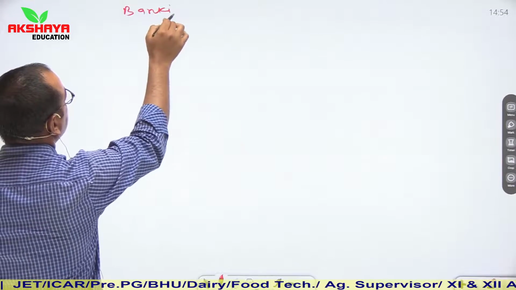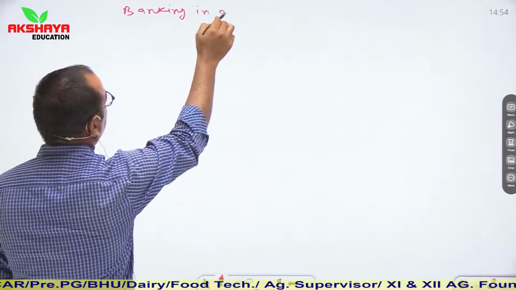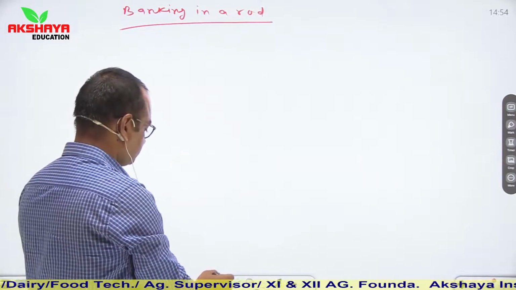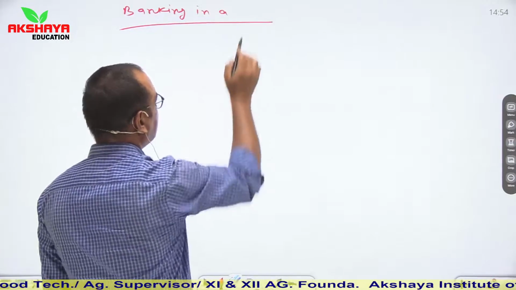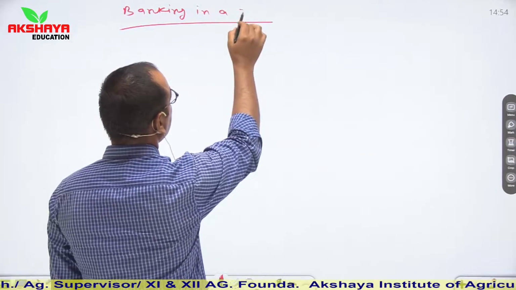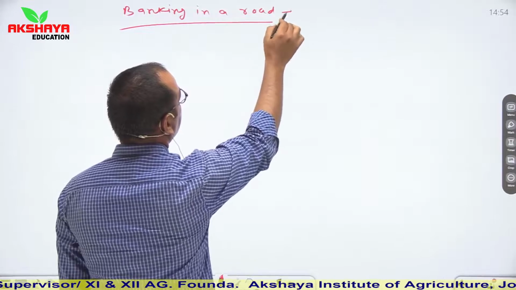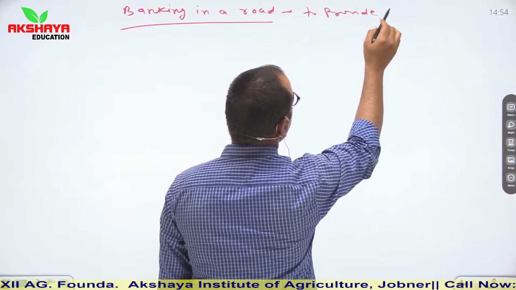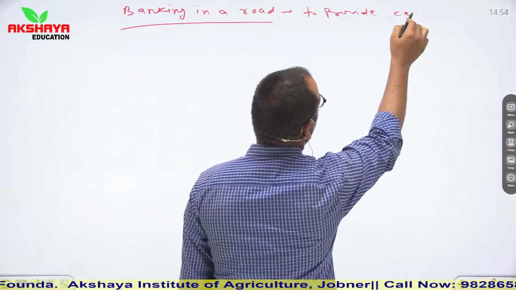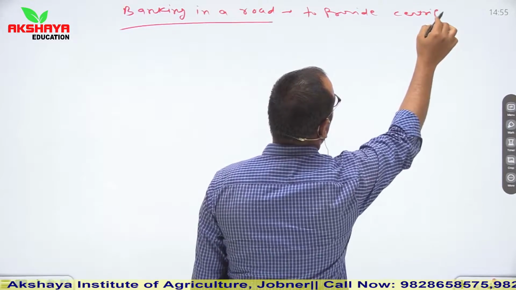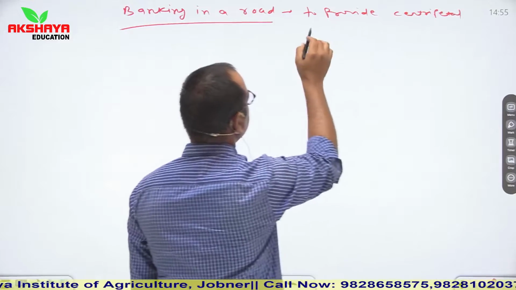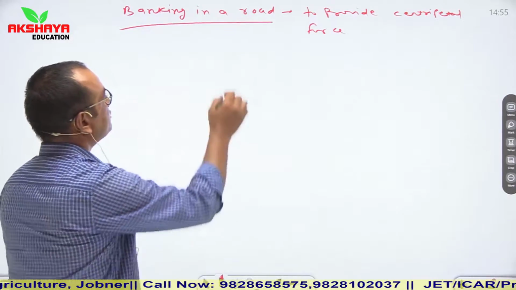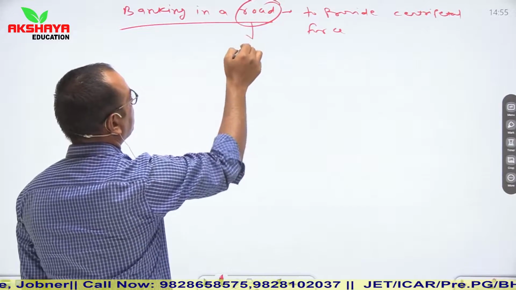in a road. Banking in a road. So if we talk about banking in a road, then it is a concept based on centripetal force. So banking is used to provide centripetal force to any vehicle moving on that circular road. So this road should be circular.